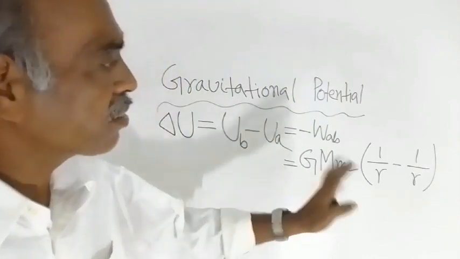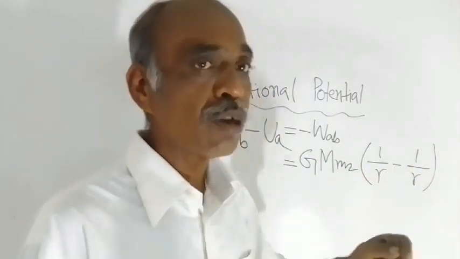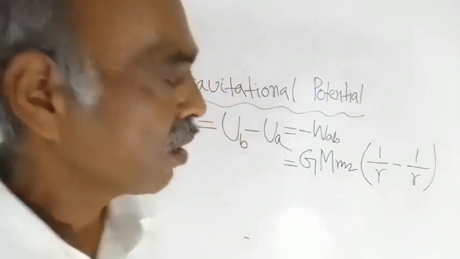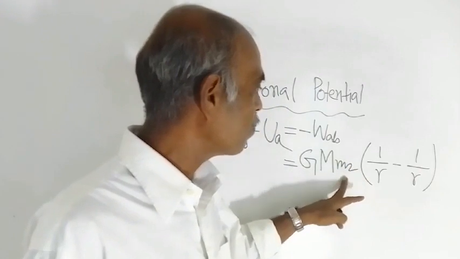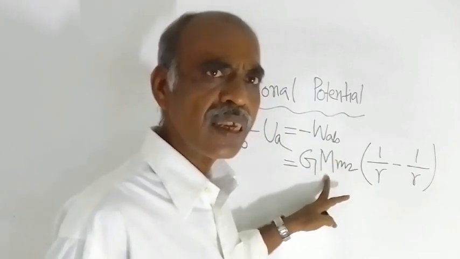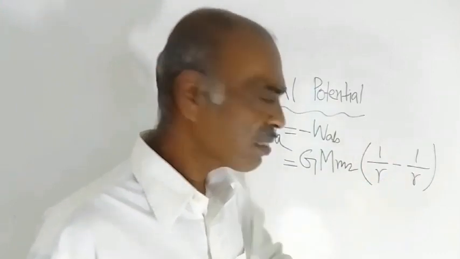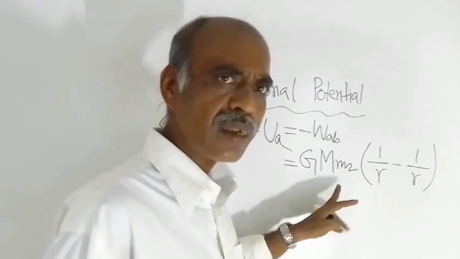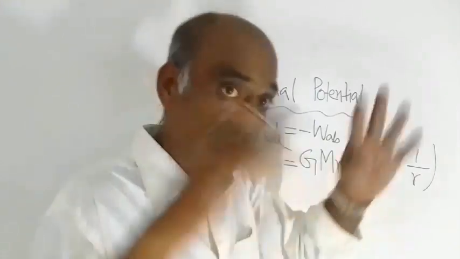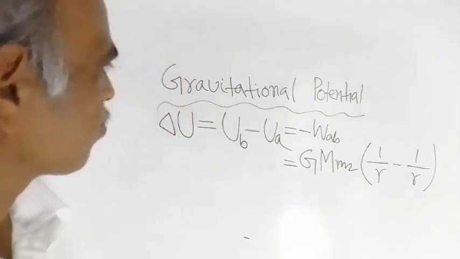But the radii are different. It is 1 by r, this is also 1 by r, but they are not the same. Somewhere it will be b, somewhere it will be a. Here r represents the distance of the small object m from the large object capital M.